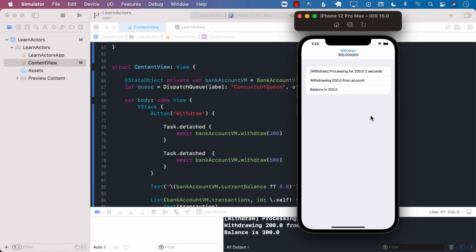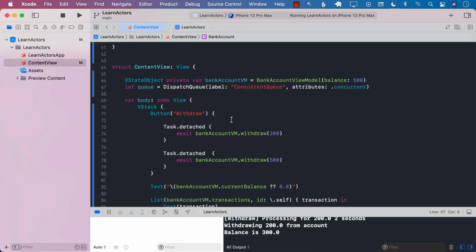It knew that after I have performed the $200 transaction, the $500 has to wait because the thread has been suspended at that point for its turn. And when the turn comes for the $500 transaction, well, 500 is more than the bank account balance, which at that time was 300, so that transaction never really happens.